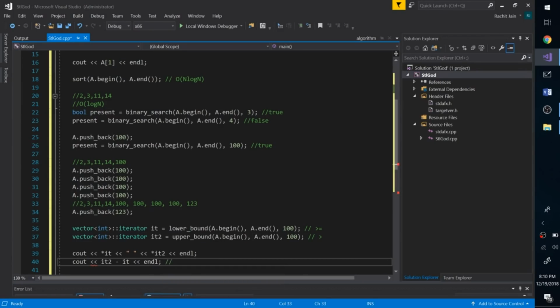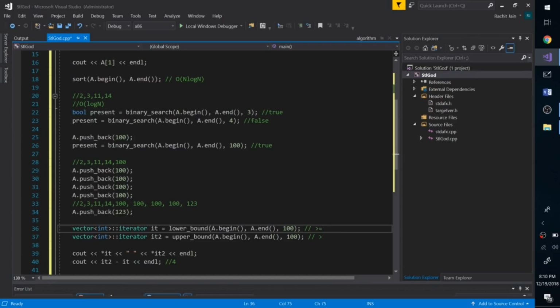And essentially this is nothing but 4, because iterators in vectors are random access. What that means is you can simply perform arithmetic operations on them in constant time. So basically you can do subtraction between two vector iterators, and this will take O(1) time. All right, so what is the benefit of this? Lower bound and upper bound on a sorted vector is done in log n time using binary search. So again, this is a great capability that C++ gave us.